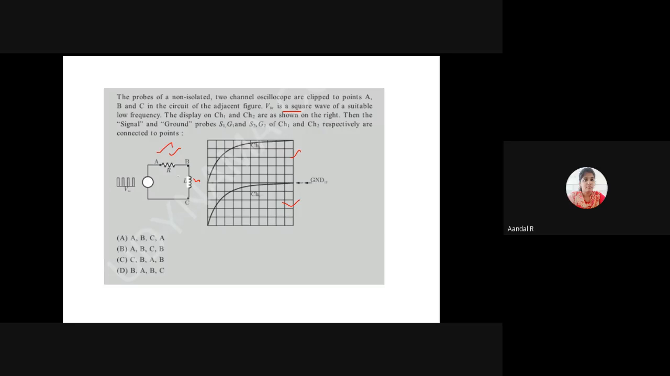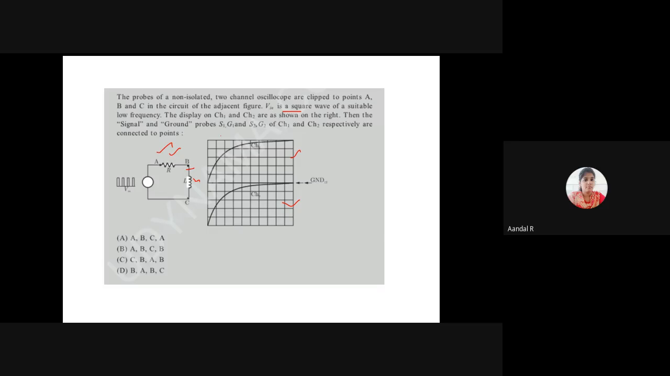This is channel 1 and this is channel 2. See, both the resistor and inductor have a common point B. So if both the outputs are similar, what is the common point in both the channels? Can anyone say?